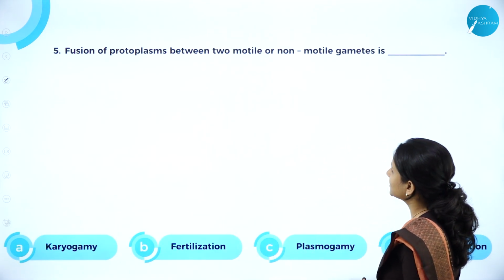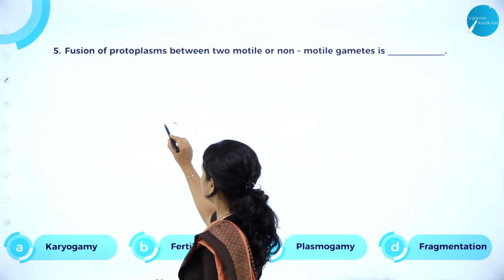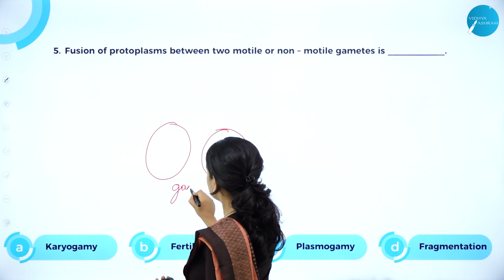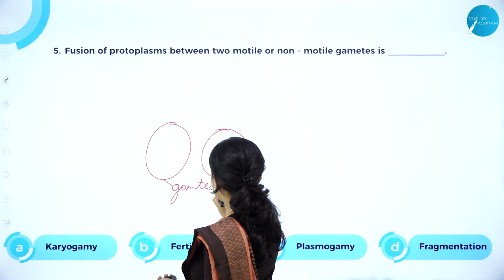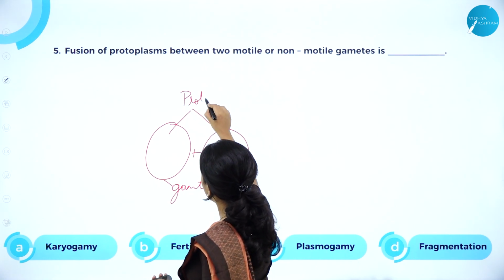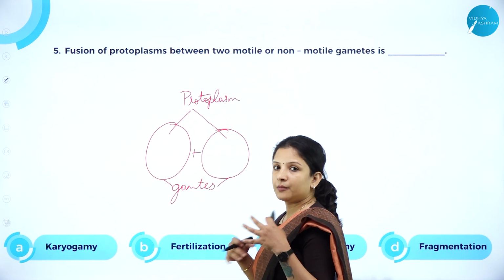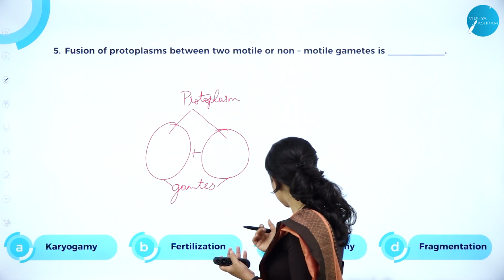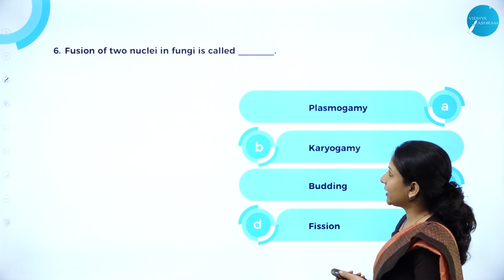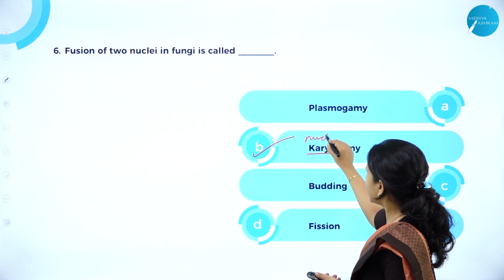Next, fusion of protoplasm between two motile or non-motile gametes, wherein fusion of protoplasm. I told you we have two gametes, and they tend to fuse. When they fuse, first what happens? The protoplasm inside them fuses, right? So plasmo means protoplasm and gamy means fusion. Therefore the answer here is C, plasmogamy.